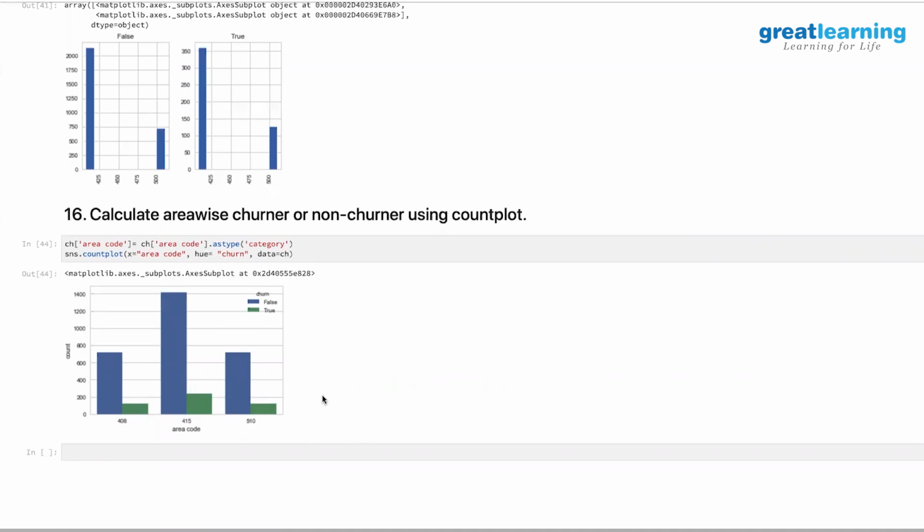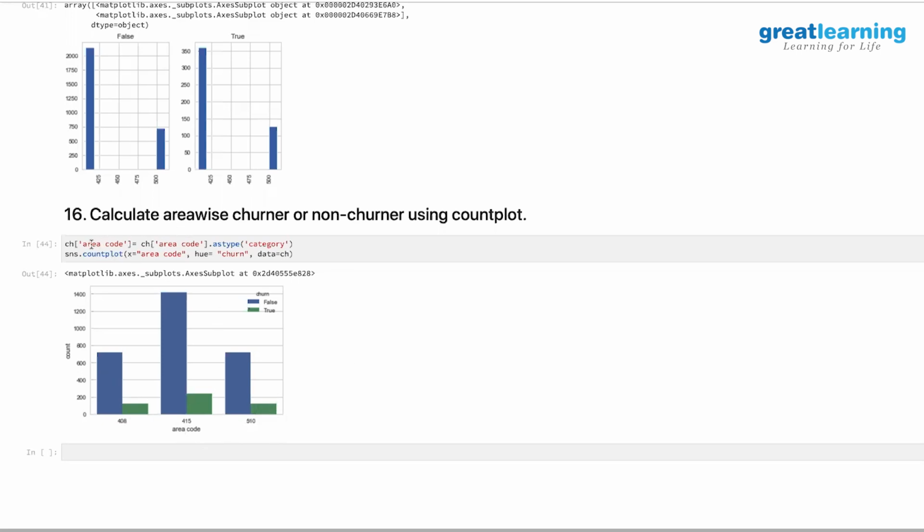So how do we calculate it? It's a proportion of the total number of people, this to the total number of people. That's how you would essentially calculate. 510. Yeah, 510 is the one that is coming out to be slightly more. The 408, 510 more or less same, but this is slightly lesser people and more or less the same people. So this has a higher churn rate compared to the other one.